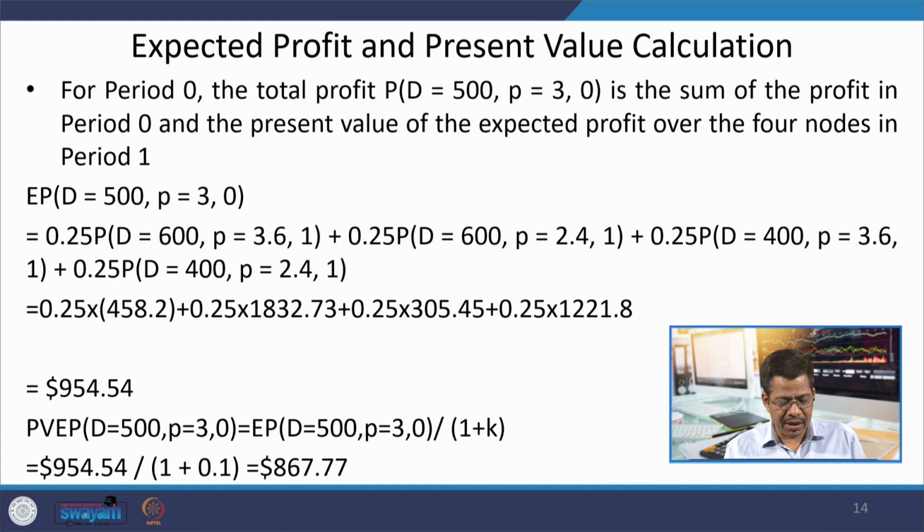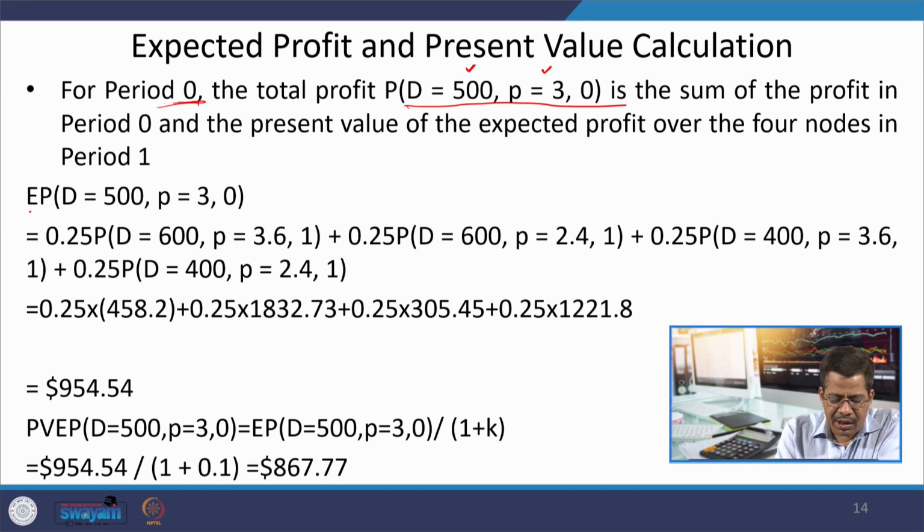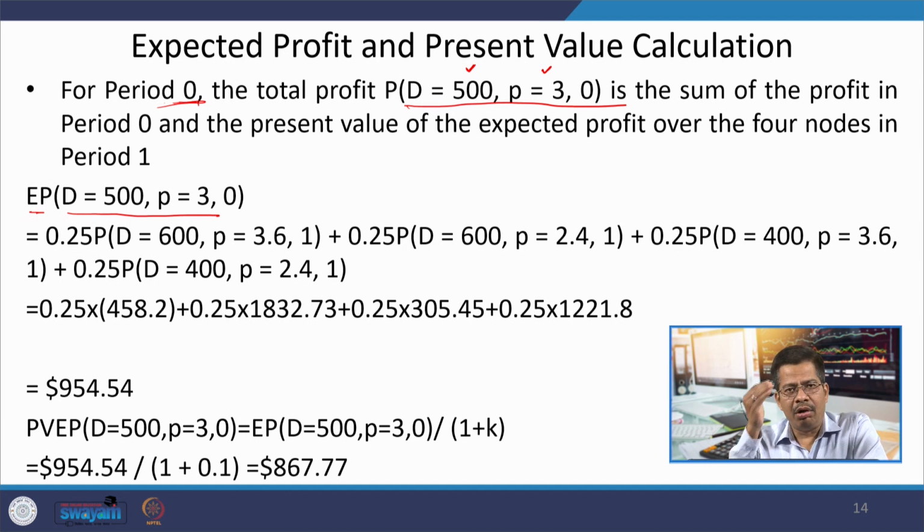Taking this calculation forward, you can go for period t naught, where you can see that the initial demand was 500, the initial price was 3, and then the expected profit at this particular level is whatever the expected profits at all the nodes of year 1, plus the profit you are getting at that particular level.